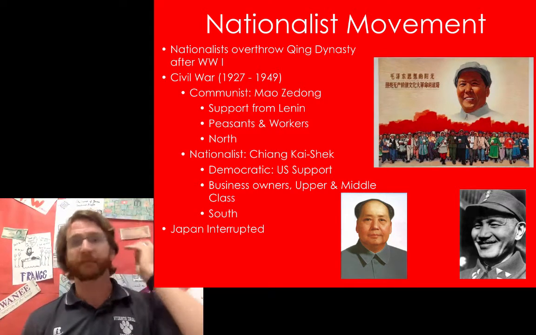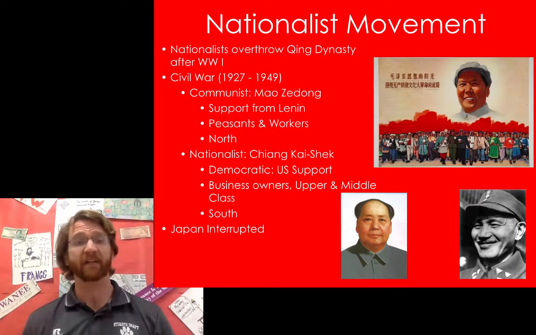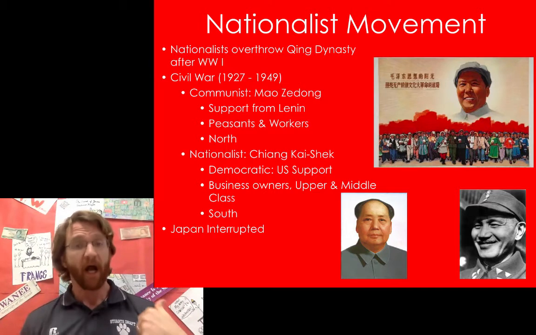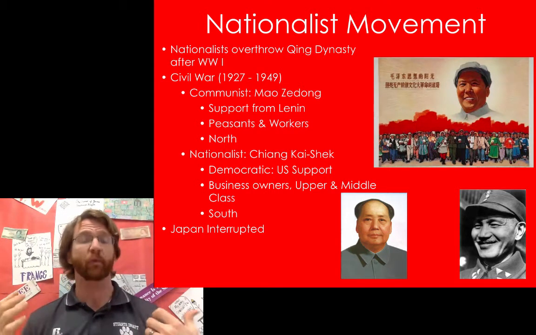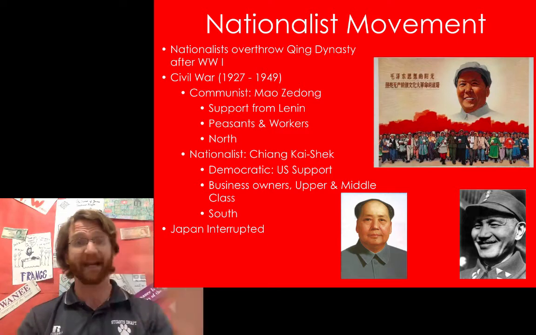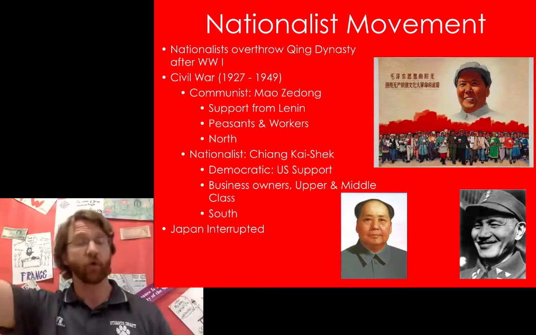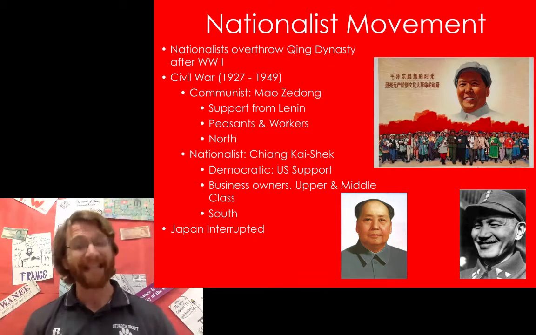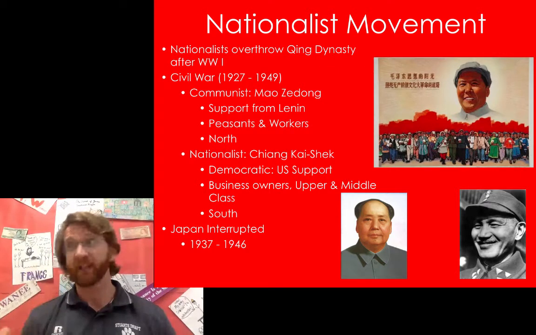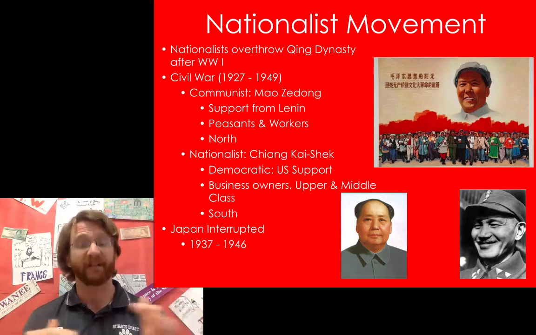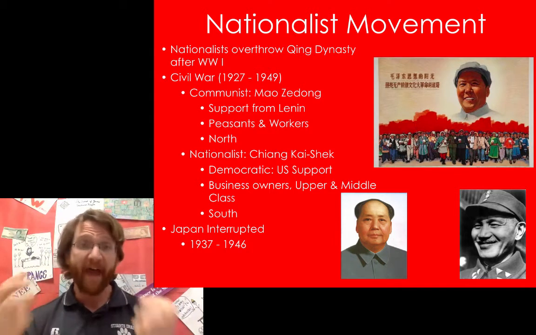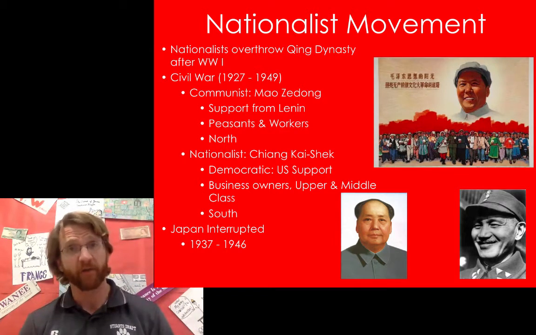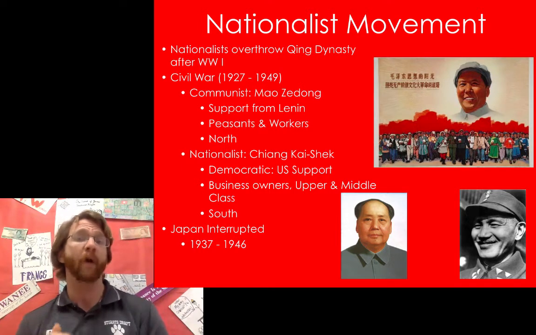Well, Japan interrupted the Chinese Civil War. The Chinese Civil War lasted from 1927 to around 1937, and then when Japan invaded Manchuria, which was the northern part of China, and then invaded further into Nanking, there was basically a pause. The Chinese communists and the nationalists united. They fought against Japanese influence. But the problem with that was that once